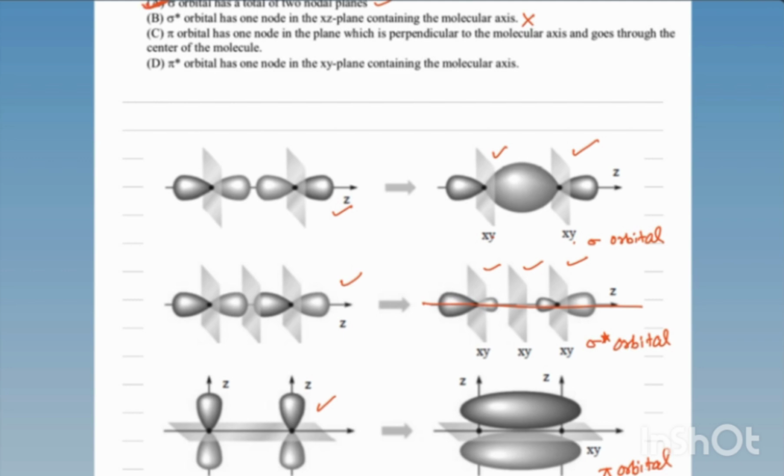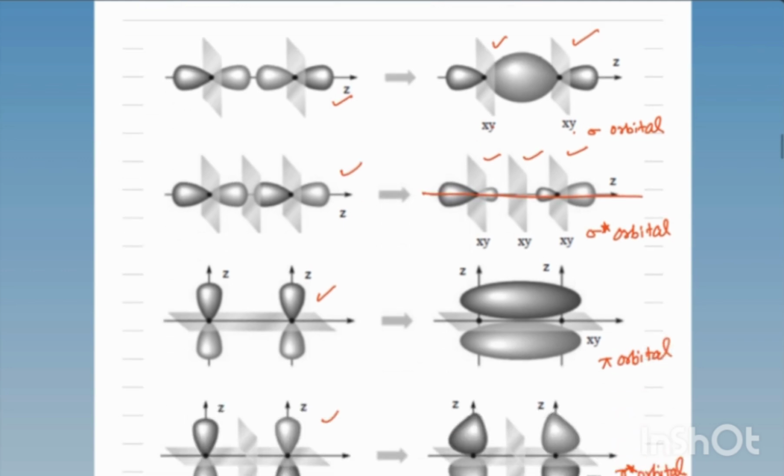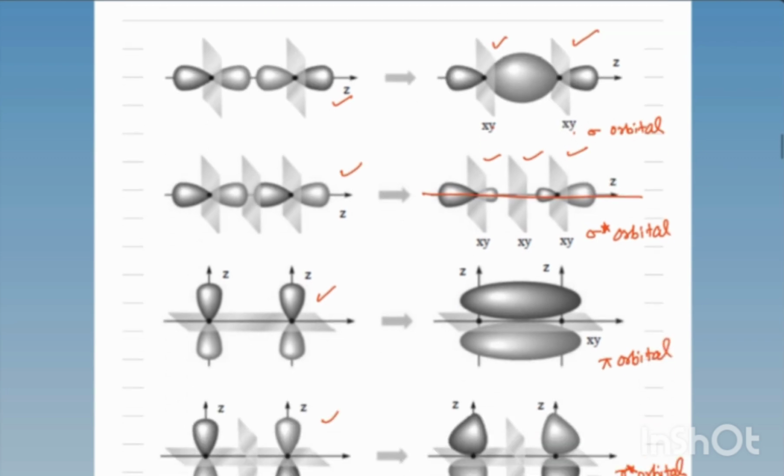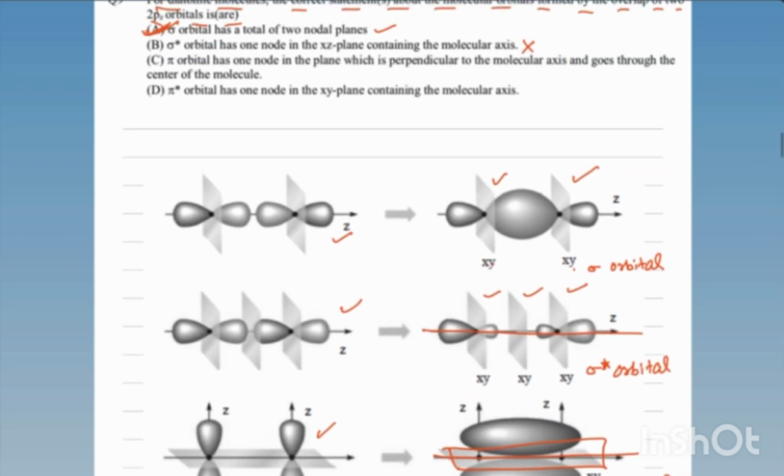The other one is, pi orbitals have one node in the plane which is perpendicular to the molecular axis and goes through the center of the molecule. If you see here, this is the molecular axis, but the plane is not perpendicular to this axis. That's why the nodal plane is not perpendicular to this axis, and that's why this statement is wrong.